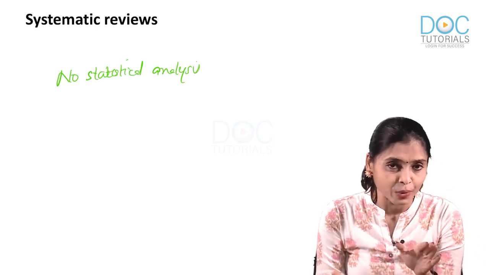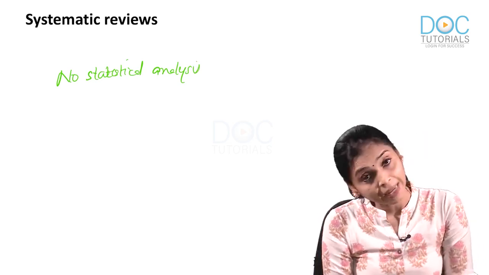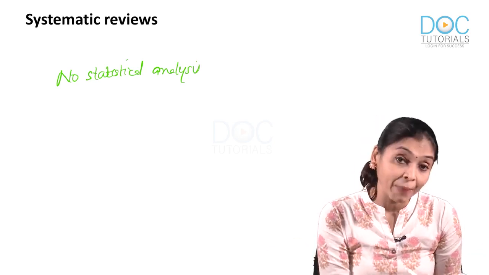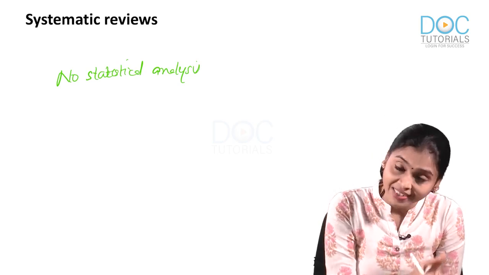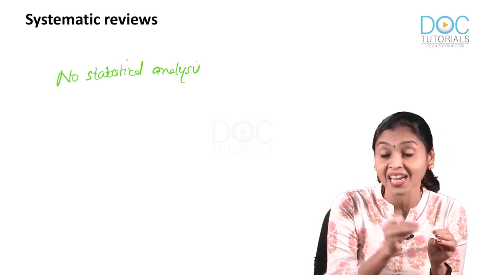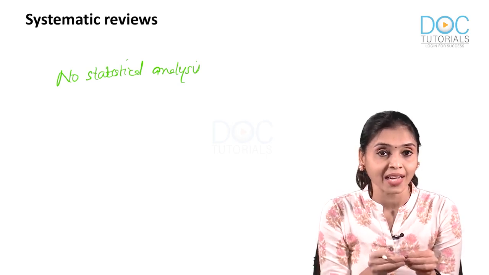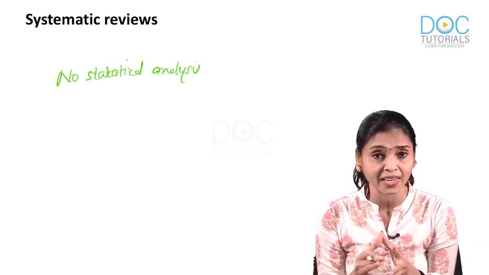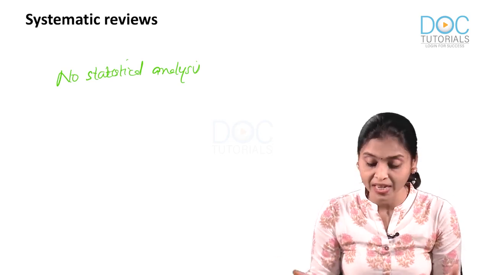See, what I want to tell you is, in both systematic review and meta-analysis, you are collecting previous studies which were done. In meta-analysis, you are combining them by using some statistics. That is, you are really doing analysis. That is why it is known as meta-analysis. You are doing statistical analysis. Whereas in systematic review, after collecting, you are simply describing without any statistical analysis.